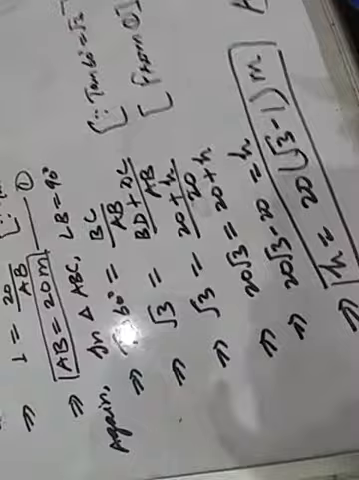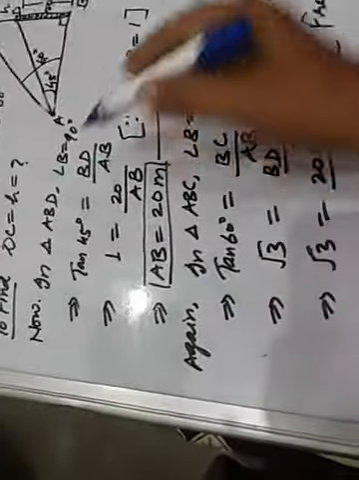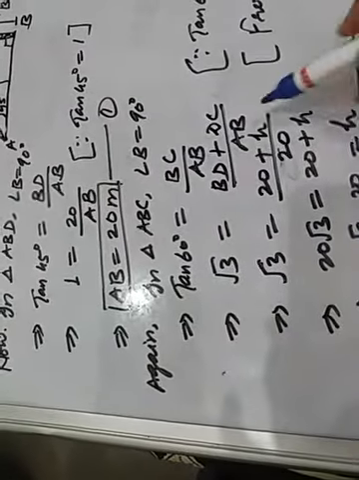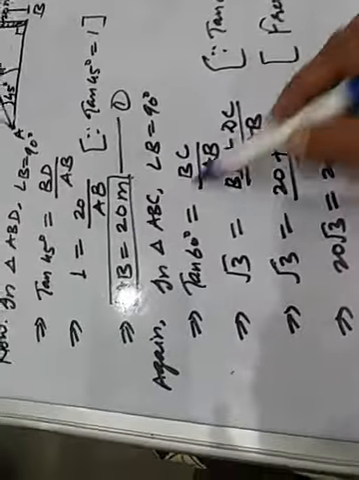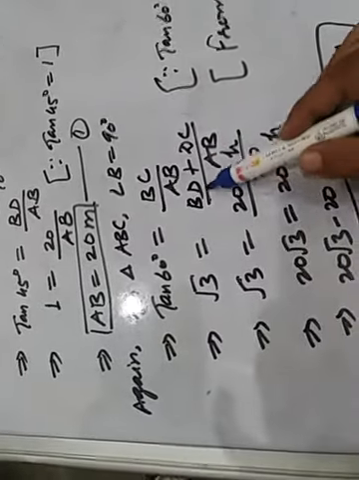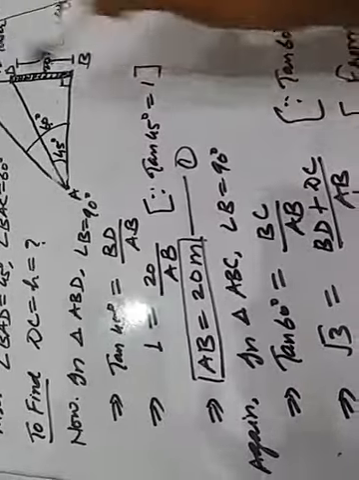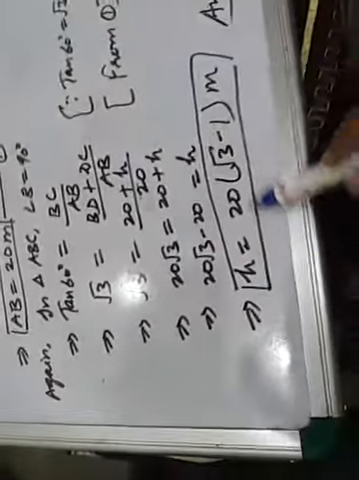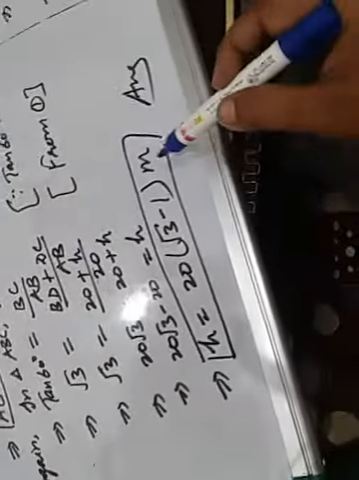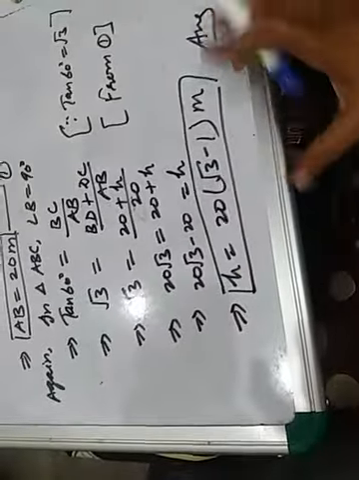Okay children, did you understand? So this is how we have to find out. Your question number 7 is over. DC equal to H we have to find out here. We used AB equal to 20 meter, and BC equal to BD plus DC, where BD is given to be 20 meter and DC is H. By cross multiplication we put the value, and H equal to 20 into root 3 minus 1. Leave it here only, and this is your answer.